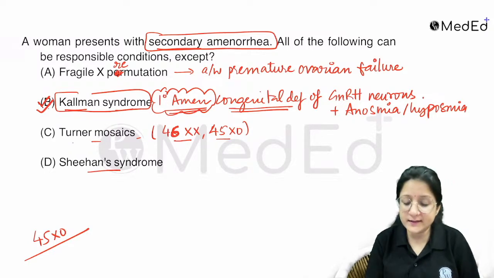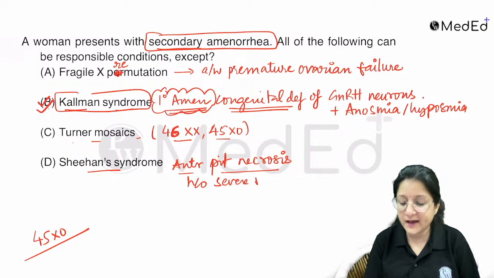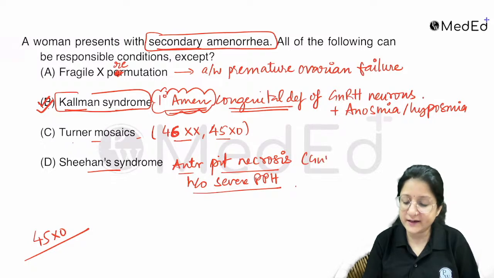Sheehan syndrome is anterior pituitary, the classic syndrome which has anterior pituitary necrosis. There is a history of severe PPH, and that is why there is GnRH deficiency because of gonadotropin deficiency, right?